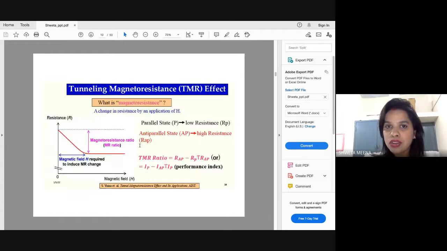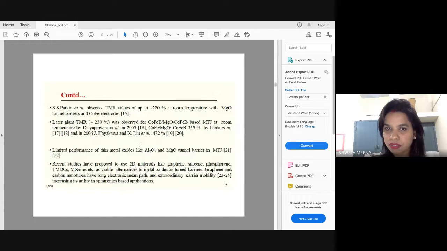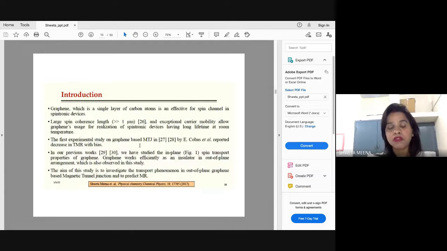So one such material is graphene. I hope all of you are familiar with graphene, right? Graphene is a single layer of carbon atoms with 0 band gap. It is semi-metallic with 0 band gap. The major reason we have chosen graphene as one of the most suitable spacer materials is its large coherence length.